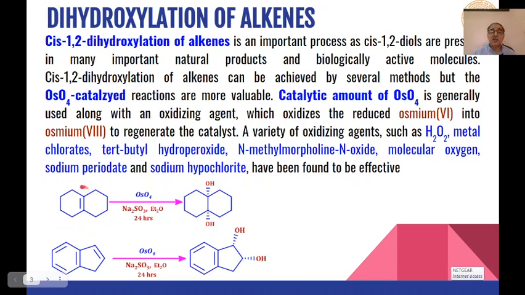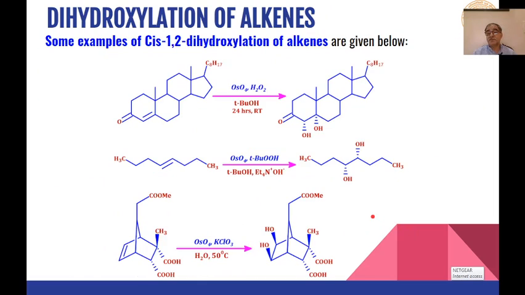This decalene alkene can be converted into this type of cis diol as the product. Similarly, azulene can be reduced at this carbon-carbon bond to give us cis 1,2 diols as the product, and the reagent used again is osmium tetroxide, and the oxidizing agent is sodium sulfite over here, and this sodium sulfite will be used for converting the reduced osmium 6 again into osmium 8. Then some more examples of cis 1,2 dihydroxylation.